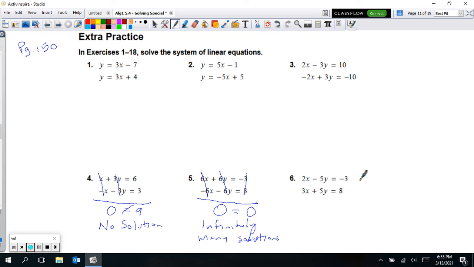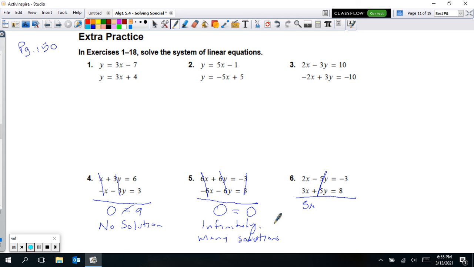All right, number 6. For this one, set up for elimination again. It's all lined up. But this time, 2x and 3x would combine and give me a 5x. And I'm going to cancel out my y's. Those do cancel out. So I didn't get to cancel out both variables. So this one is going to have one solution. So here was a no solution one when we canceled out both variables and got 0 that did not equal 9, so it's no solution. This one we canceled out the variables, but 0 did equal 0.